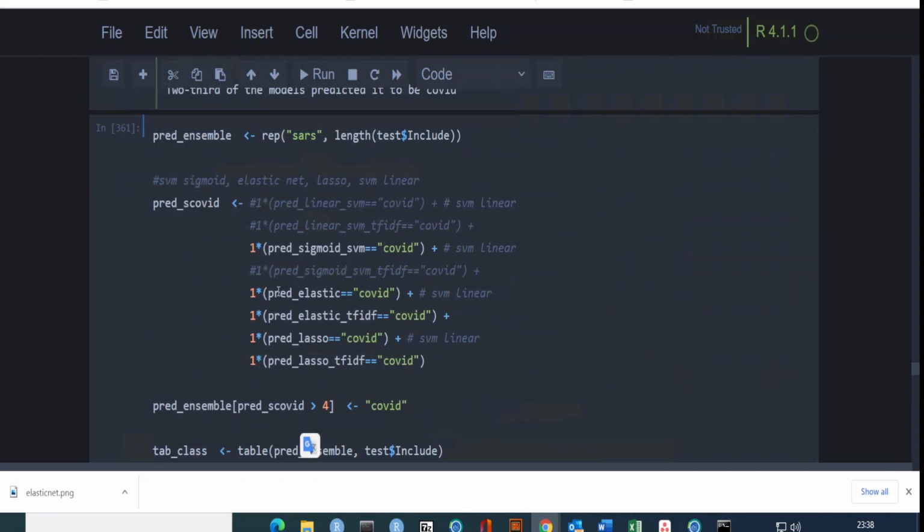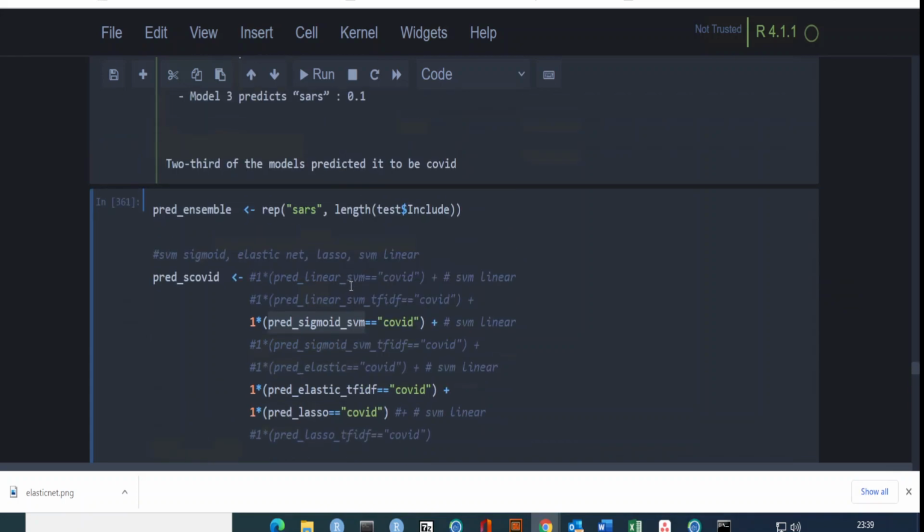So instead, again here we can turn off one of them. Actually, we can turn this off and take the TF-IDF version. Again here, let me arbitrarily change this. Simply take one of them and then remove this sign. So now I have only three models from each class. From Lasso, I only have Lasso, and then from ElasticNet, I have only ElasticNet TF-IDF, and then from SVM, I only have SVM sigmoid. Now I can add them.